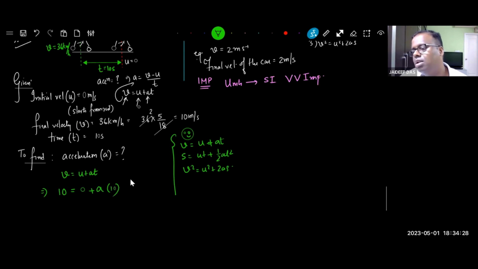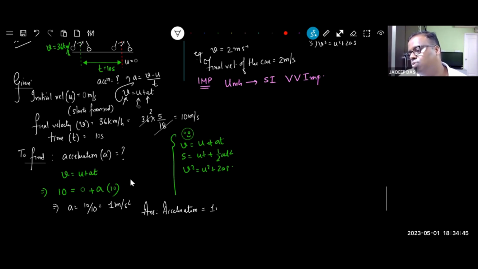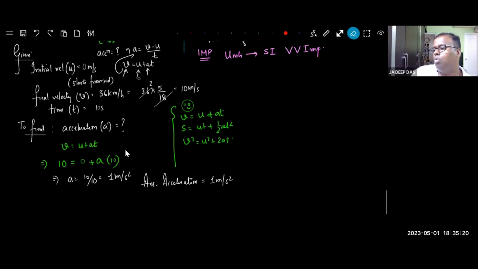And t is 10. Okay, the answer has come. a is equal to 10 upon 10, which is 1 meter per second square. And write the answer. Answer: acceleration is equal to 1 meter per second square.